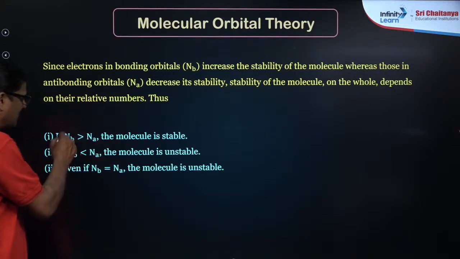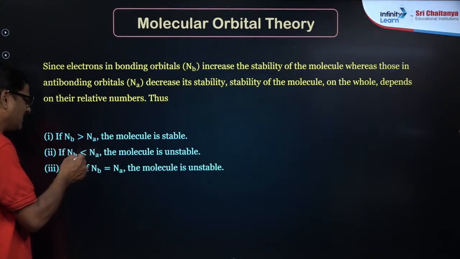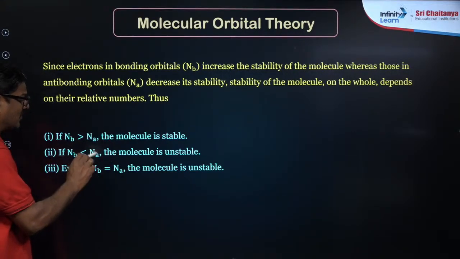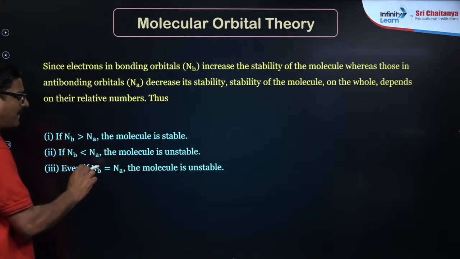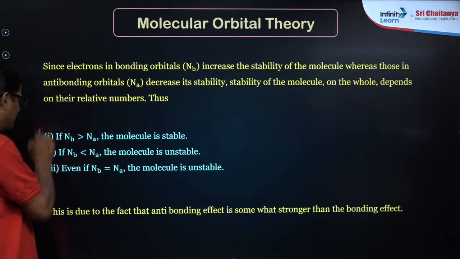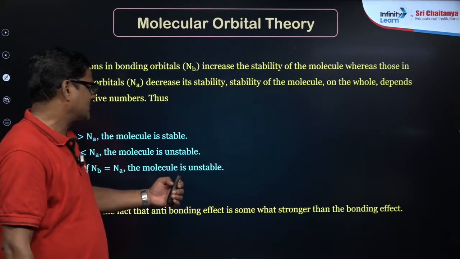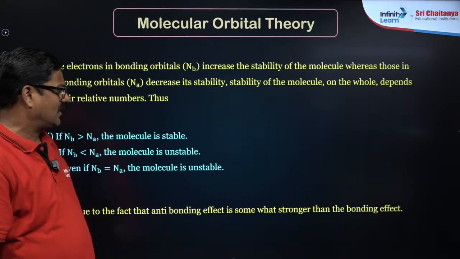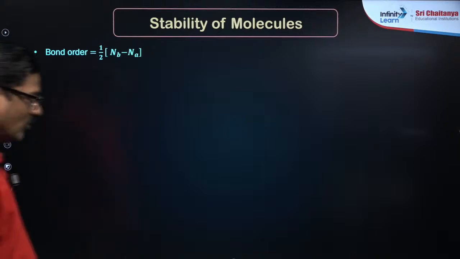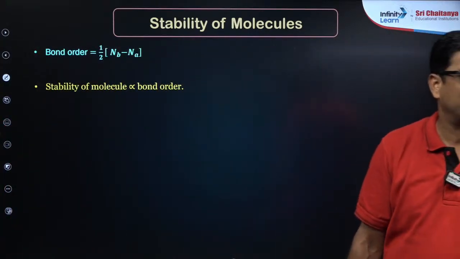If NB is greater than NA, the molecule is stable. If NB is less than NA, the molecule is unstable. If NB is equal to NA, the molecule is also unstable. The stability is governed by various factors in that case. That is a very important point. This is due to the fact that the anti-bonding effect is stronger than the bonding effect. Right, so bond order is equal to 1 by 2 into NB minus NA.